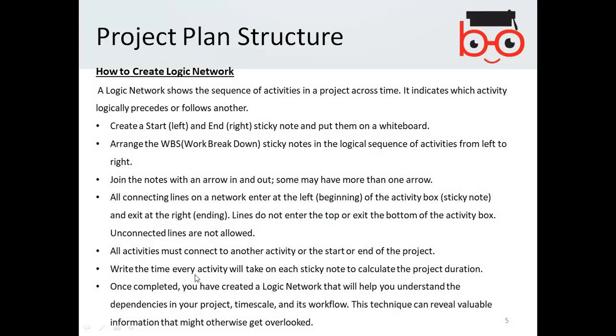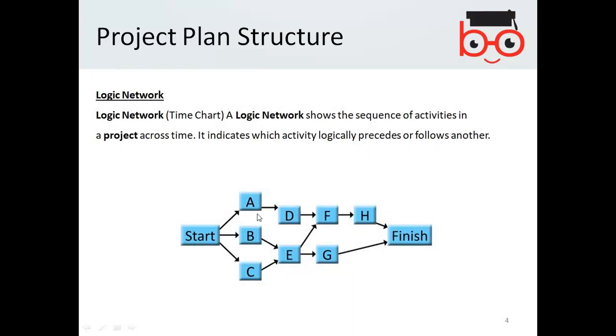Write the time every activity will take on each sticky note to calculate the project duration. So possibly you can further allocate the time on particular activities, let's say A, B, and C will take 2 weeks, and then D and E will take about 1 week, and possibly F and G could also take 1 week, and H might take 3 days. So accordingly, depending on the complexity of the activities, you need to allocate the time as well.